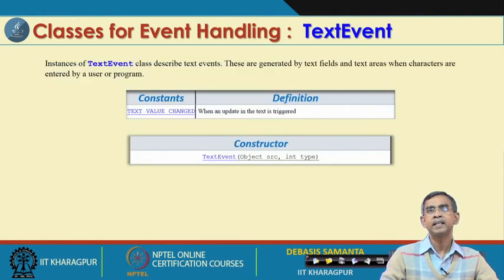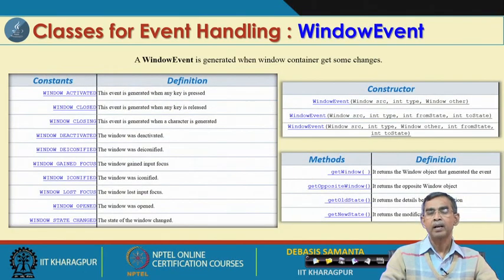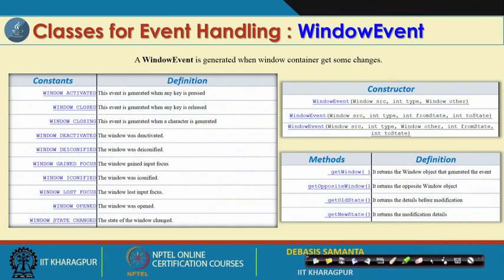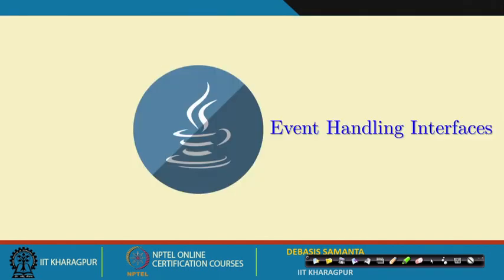And text event is related to handling the text field area. It has only one value, whether the text value changed or not, true or false, and it has only one constructor. That constructor is basically the source and the type. And the last class that is there is called the window event. It also has a few constructors, constants, and methods related to it.